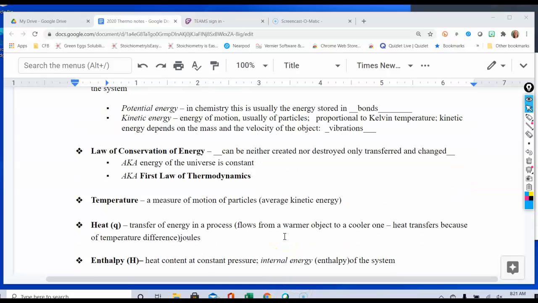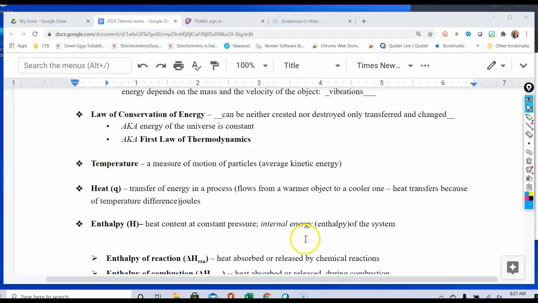Okay, so our next part. Our law of conservation of energy, which is very much just like our law of conservation of mass. Energy can neither be created nor destroyed, only transferred and changed. In other words, we're going to keep the energy of the universe constant. We're just going to use the energy for different applications. And you'll know this in physics as your first law of thermodynamics.